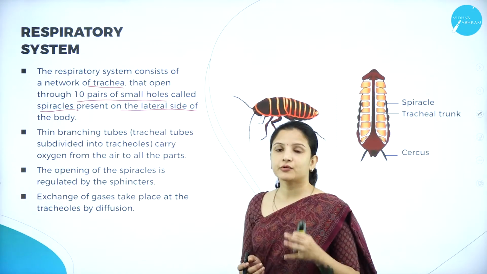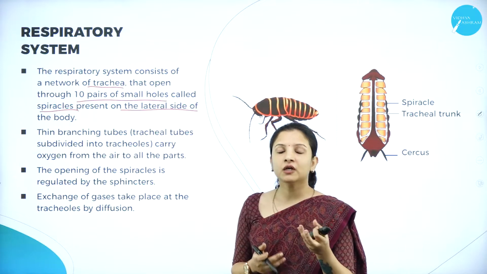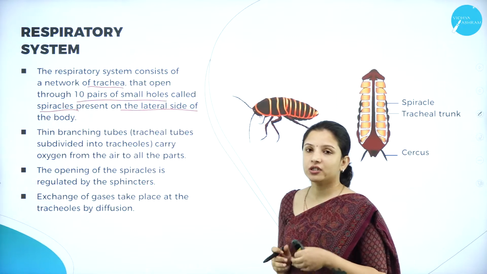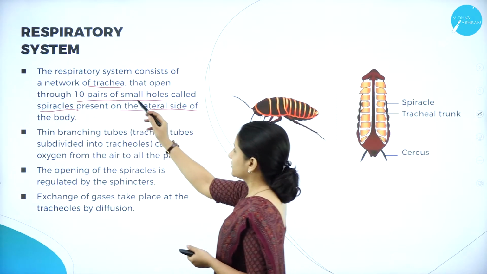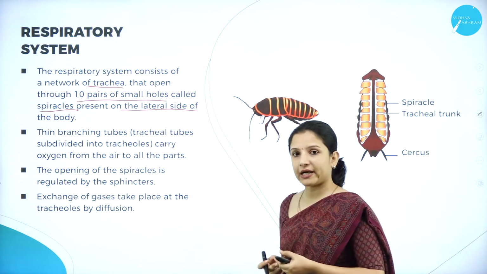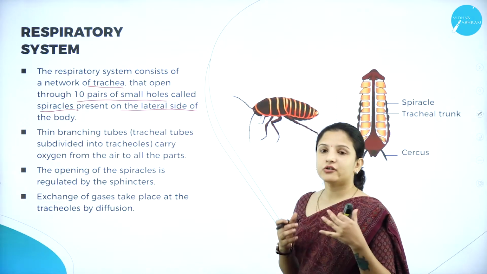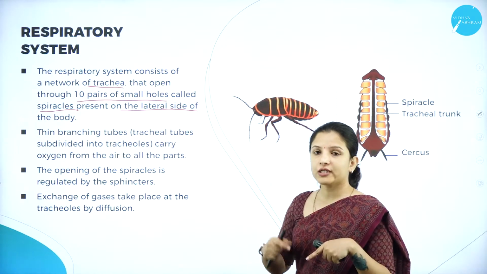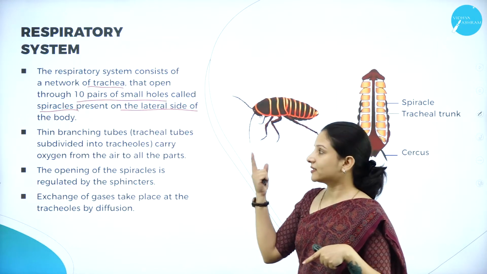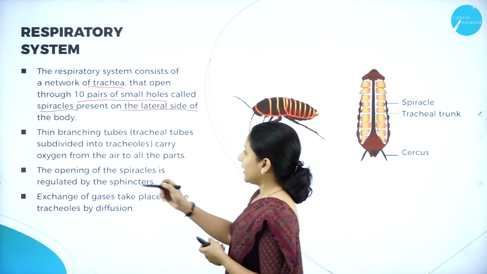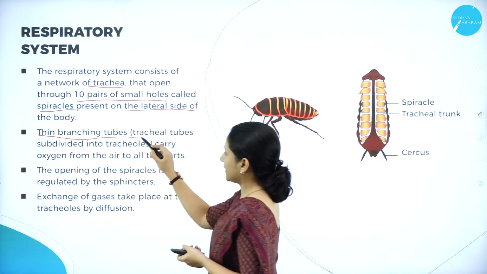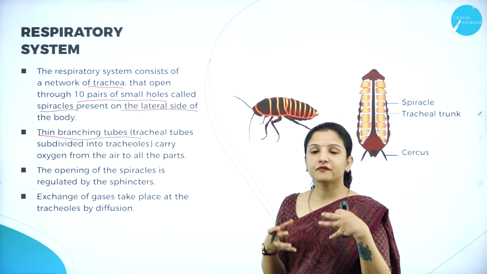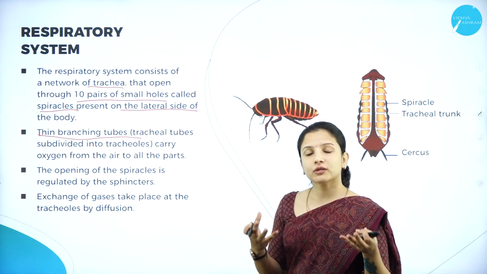The respiratory system of the cockroach is made up of a network of trachea, and these trachea open into 10 pairs of small holes which are called spiracles. These spiracles are present at the lateral sides of the cockroach body. The respiratory organs, that is the spiracles, are present, and the thin branching tracheal tubes, because I told you the respiratory system consists of a network of trachea, look like branches.